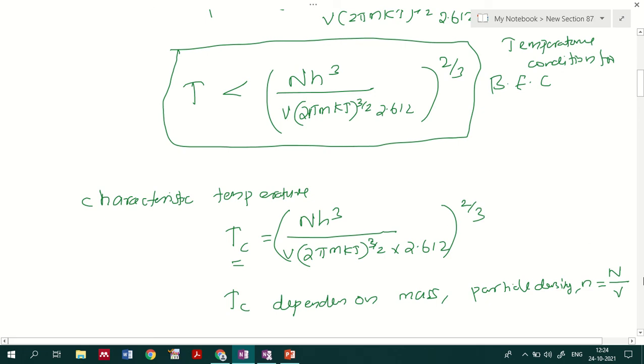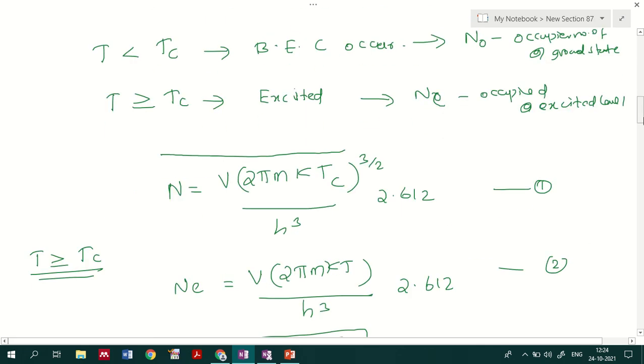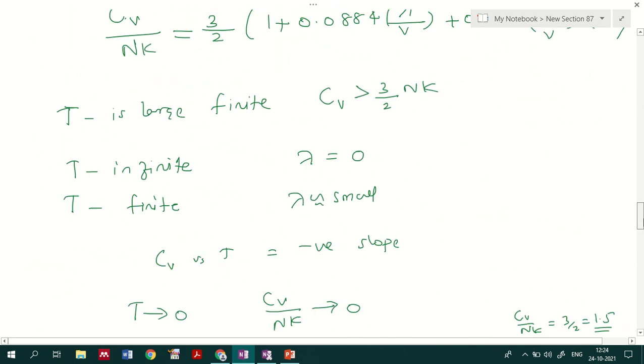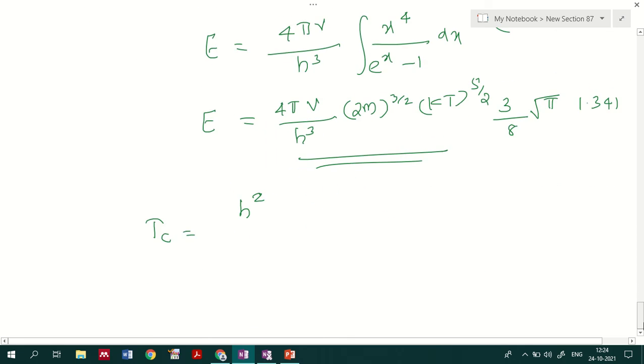So Tc will be equal to h square divided by 2 pi mk, n divided by V into 2.612, raised to 2 by 3. From that I'll be getting volume is equal to what?